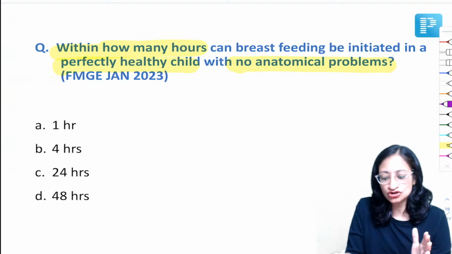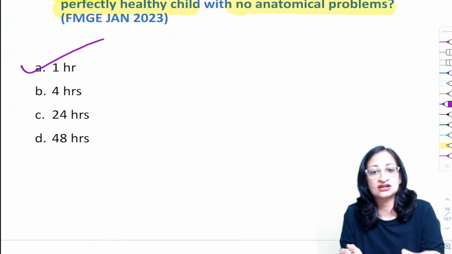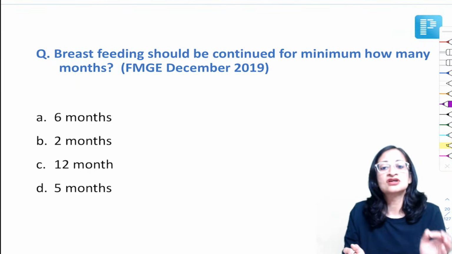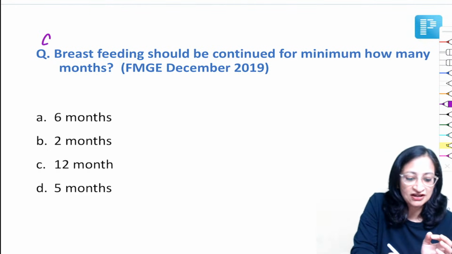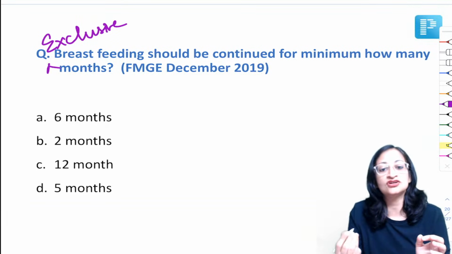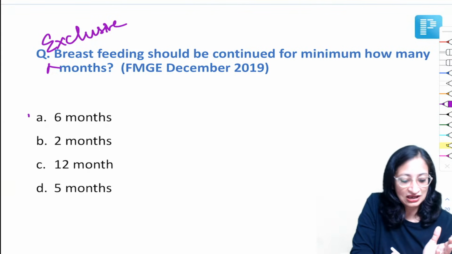If that is not there, it should be started within 1 hour of birth, irrespective of whether it is a cesarean section or a vaginal delivery, right? Breastfeeding should be continued for minimum how many months? So, exclusive breastfeeding would have been a better question. So, exclusive breastfeeding should be continued for a minimum of, yes, we all know. So, Mr. Raj says 6 months.